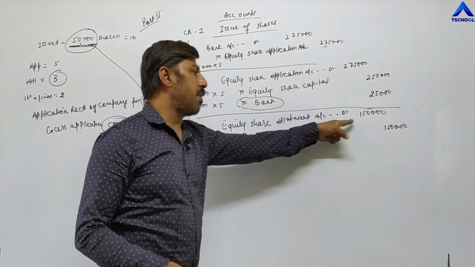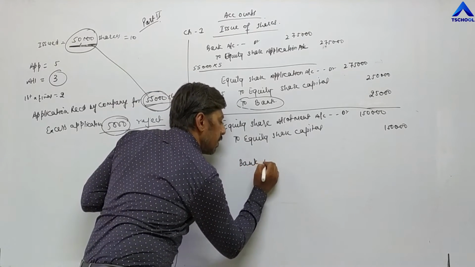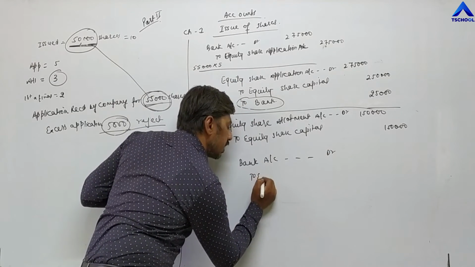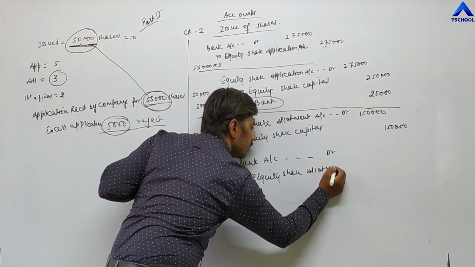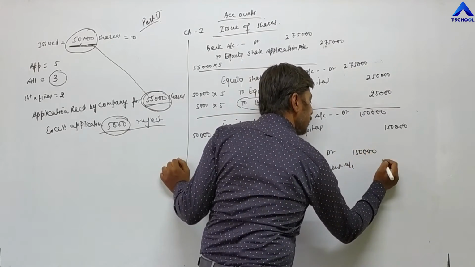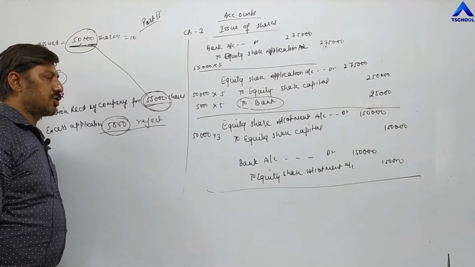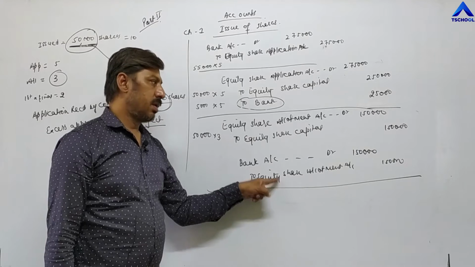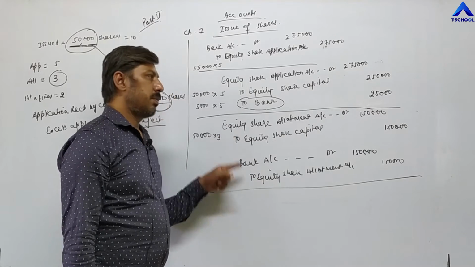When company receives this amount, a check is coming into the business, so entry becomes bank account debit. Which installment are they receiving? Allotment. So to equity share allotment account. How much money are they receiving? 1,50,000. In this way, the entry for the second installment is also completed. Equity share allotment, the same account, is credited here. First time debited, and second time at the time of receiving check, it will be credited.